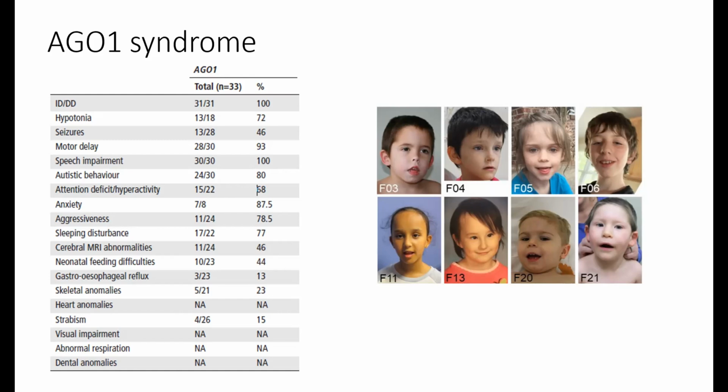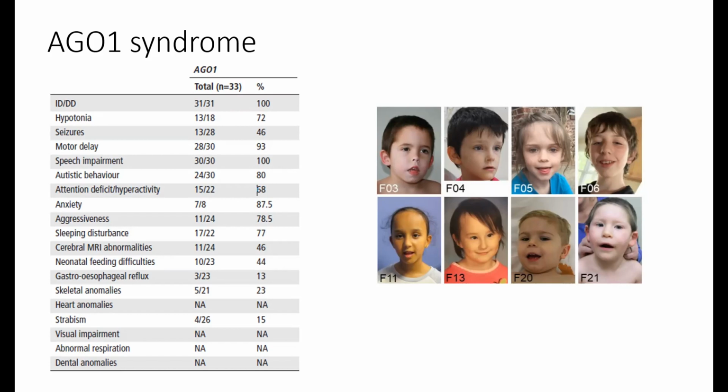You can see also motor delay, autism spectrum disorder or autism behavior here. Some sleeping disturbances were reported, so I don't know if it's the case also for AGO2, but yes, it could really impair the quality of life of the family. So it's something we also need to know and to take into consideration. And there are also other clinical features. For instance, you can find seizures, but only in half of the children, and we still don't know why. Muscular weakness was also reported for AGO2.